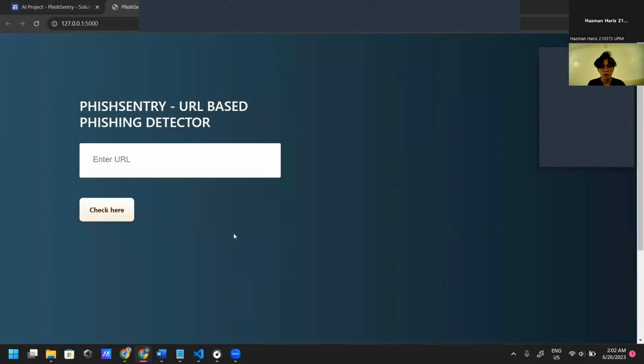So this is the web application for our project, which is PhishSentry, a URL-based phishing detector. Users are able to enter a link and check whether their website is a phishing website or not. As you can see, the website that the user has entered is 74% safe to use, and the user can click the continue button, which redirects them to the link that they've entered.